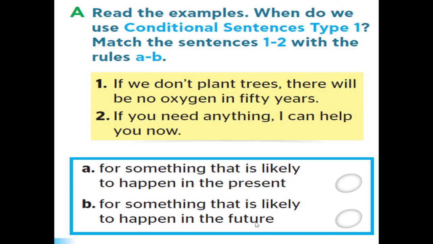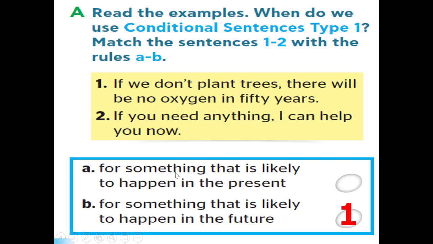Let's see. For something that is likely to happen in the future we will use the sentence number 1, because as you can see, we have this keyword 50 years, and also we used will.